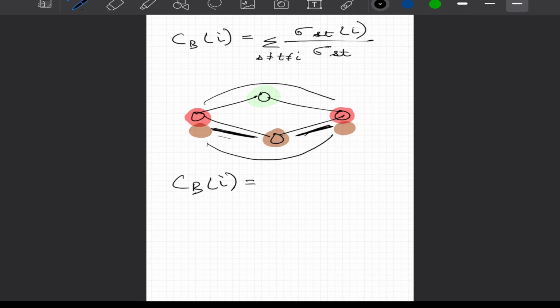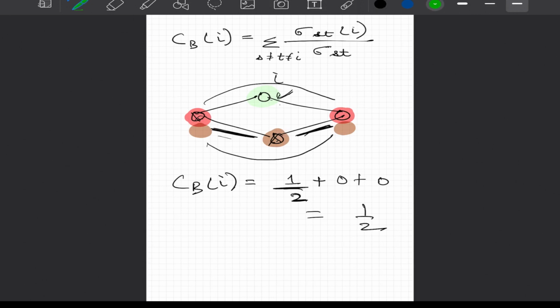So we can say that CB(i) in this case is equal to, if you look at this pair, there are two possible shortest paths and only one of them passes through the green node, the node that I have highlighted in green. Similarly, between these two nodes, there is one direct path and none of them passes through the node under consideration, and hence 0, and similarly 0 here, and we say that betweenness centrality for node i is equal to 1 by 2.